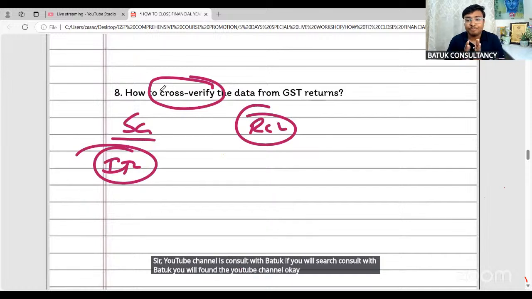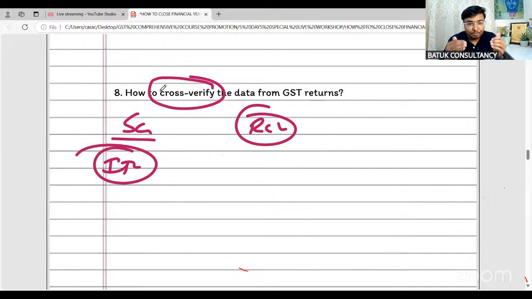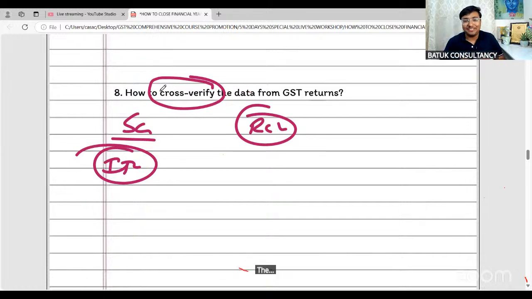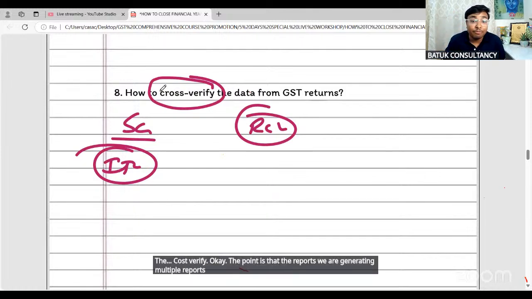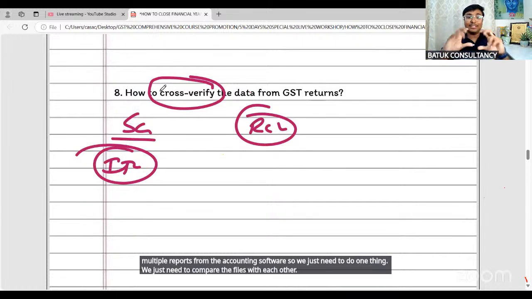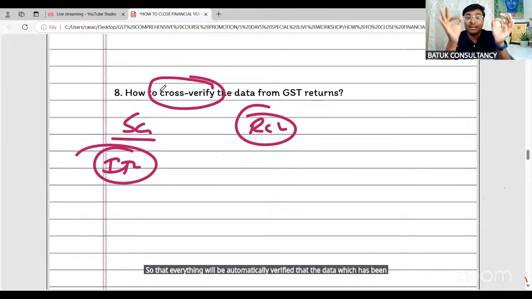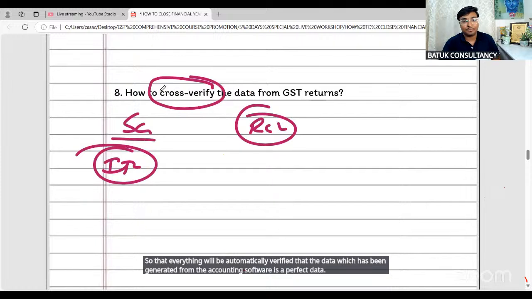Okay. Now, cross verify. The point is that we are generating multiple reports from the accounting software. So we just need to do one thing. We just need to compare the files with each other, so that everything will be automatically verified that the data which has been generated from the accounting software is perfect data.